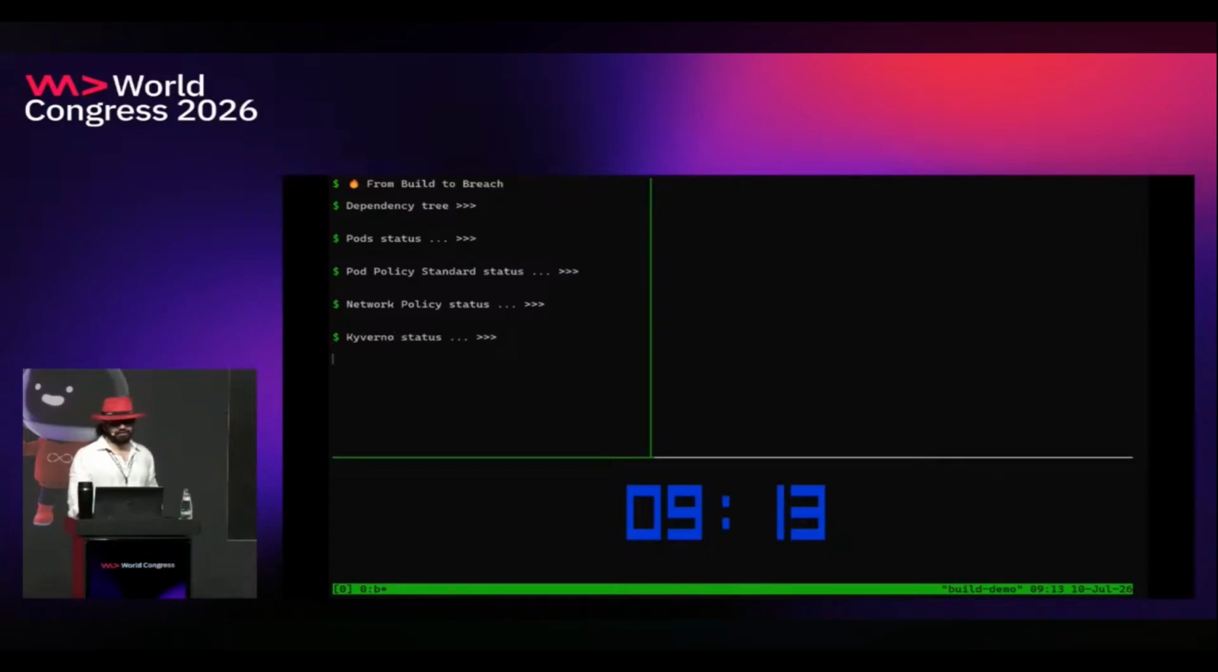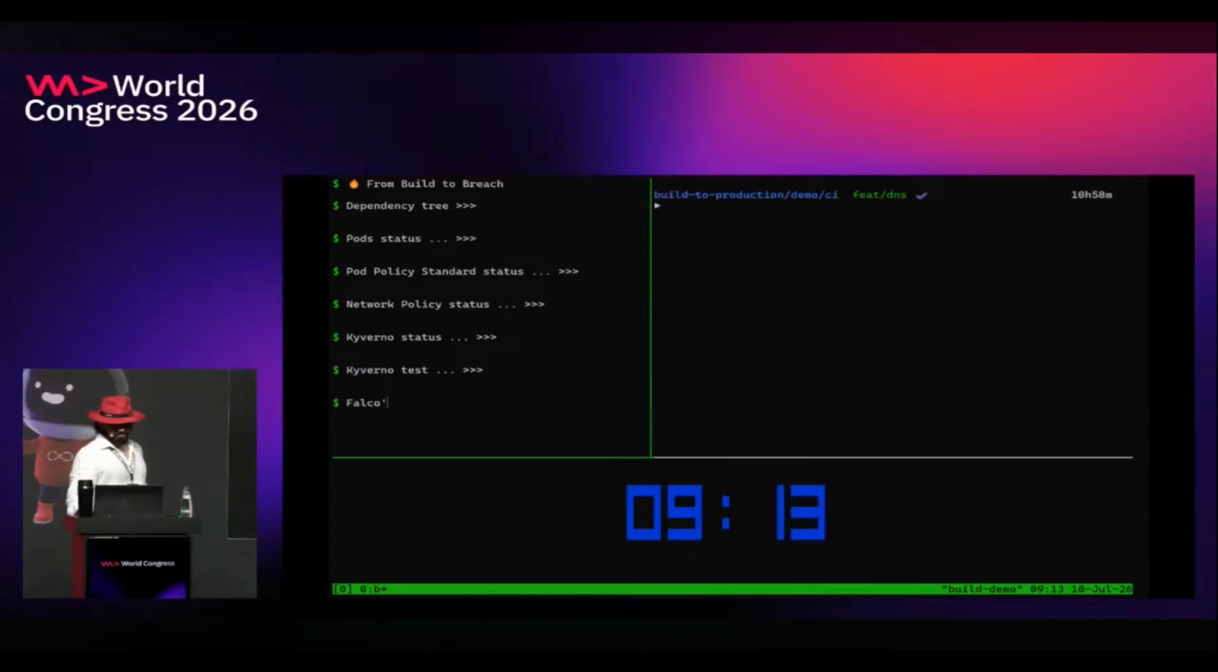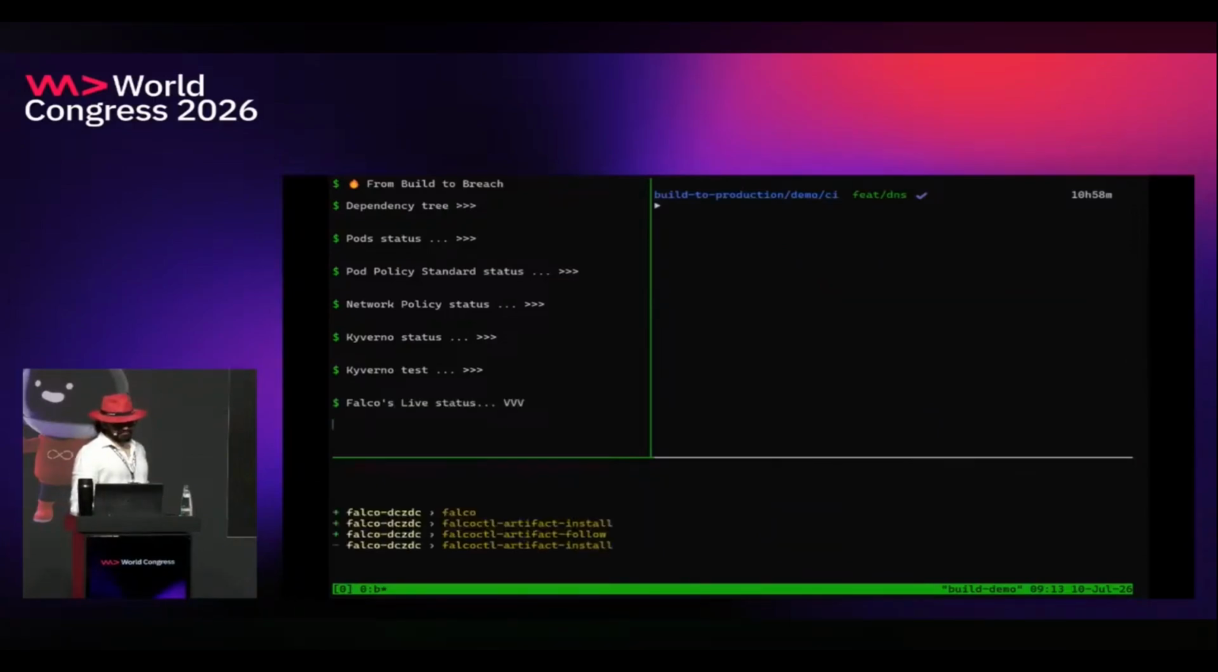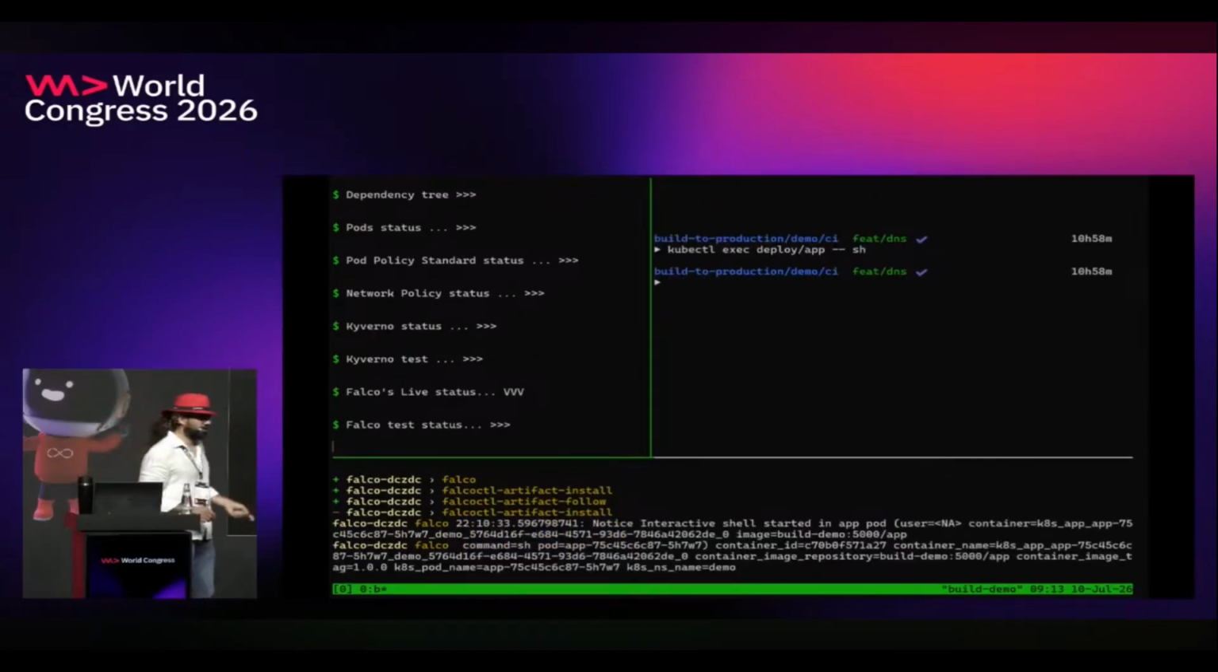And let's see the Kyverno status. Yeah, it's there. It's sitting for admitting any new thing that comes on its way. And let's test Kyverno. We tried to deploy something that is not signed by us, so it's being blocked. Let's see if Falco is there. Yes, Falco is running. Let's test it. Let's open a shell to our pod. We get a notification. Falco detected the syscall being called, so Falco is watching.